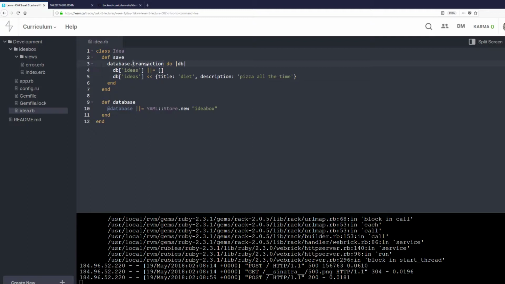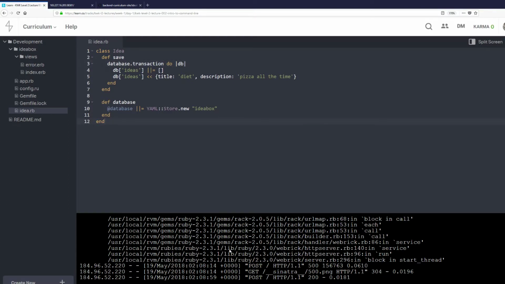And we're telling the database, hey, there should be a collection named ideas. If not, create one, very similar to what we did down here. And if not, we start one, which is this empty array, and then we're going to put in this idea here. No, I don't want to call it a fake idea because it's still an excellent idea: diet, pizza all the time. So we're going to save that.